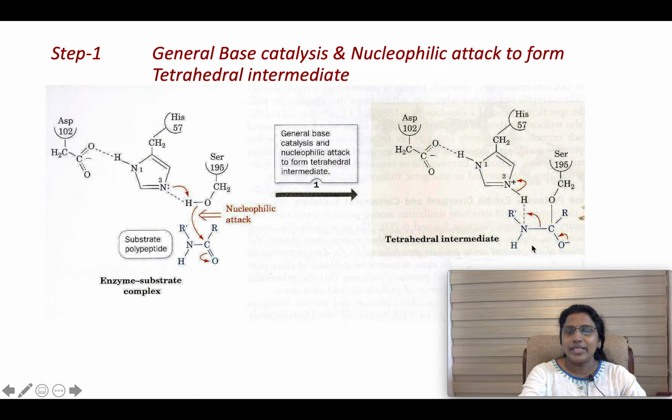Here you can see the tetrahedral intermediate. H goes here forming an NH bond, and here O minus comes and you can see a hydrogen bond between nitrogen and a hydrogen. So, this is the tetrahedral intermediate formation.